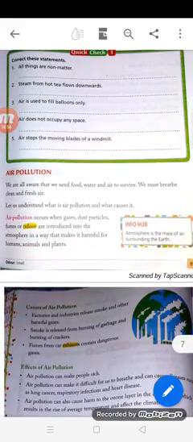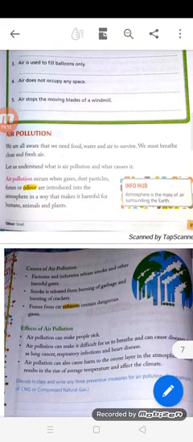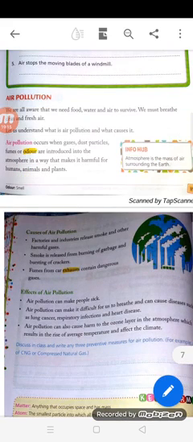Okay. Now see air pollution. We are all aware that we need food, water and air to survive. We must breathe clean and fresh air. Let us understand what air pollution is and what causes it. Air pollution occurs when gases, dust, particles, fumes or odor, odor means smell, are introduced into the atmosphere in a way that makes it harmful for humans, animals and plants.